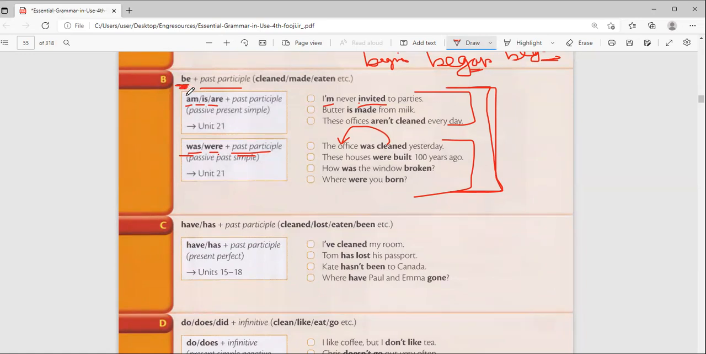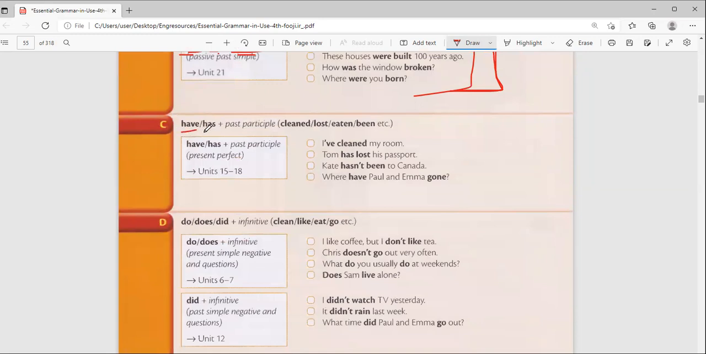And then there's something called present perfect. You know, present perfect. I have eaten. He has done. They have gone. They have removed. She has come. She has done. So when you have has and the past participle, we call this one the present perfect tense. We did that in Unit 15.